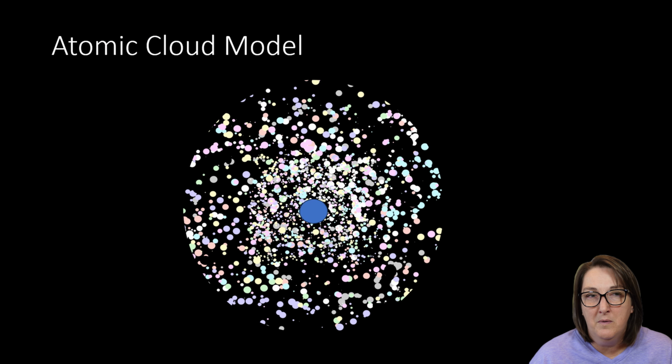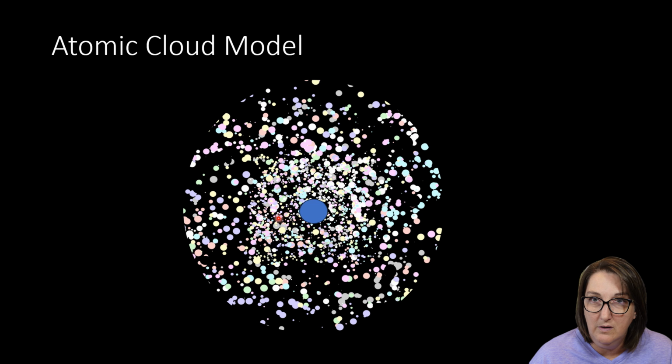So today we go with what's called an atomic cloud model, and this goes with Heisenberg's uncertainty principle. If I have an atom, the probability of finding electrons here is going to be a lot higher than out here on this far out ring. So I can say with more certainty that electrons are here.